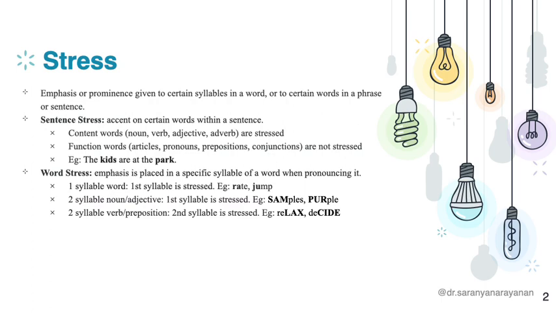Now, if we are talking about two syllable words and it is a noun or an adjective, it is the first syllable that is stressed. Whereas if it is a verb or a preposition, then it is the second syllable that is stressed. So when we are talking about two syllable words, if it is a noun or an adjective, it is the first syllable, and if it is a verb or a preposition, it is the second syllable. There are many rules related to word stress. For now, we'll just focus on these rules. So this is sentence stress and word stress.